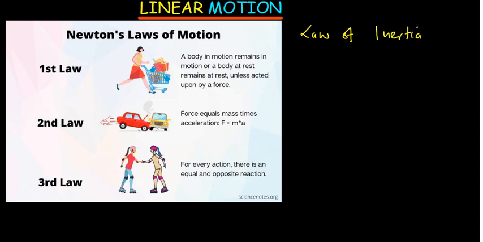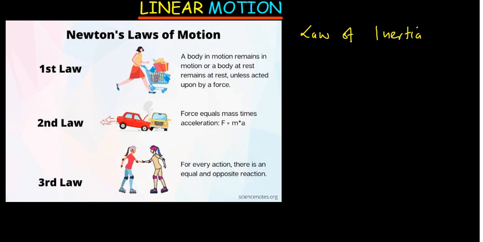Inertia is simply the tendency of an object to resist change in motion. So if an object is moving, it will always want to avoid stopping. And when an object is not moving, it will always want to avoid starting to move. So the tendency of a body to resist change in the state of motion is what we call inertia. Now, the measure of inertia, the measure of the tendency of a body to resist change in motion, is called mass. Just pay attention, multiple choice questions in physics are there. So mass is the measure of inertia.